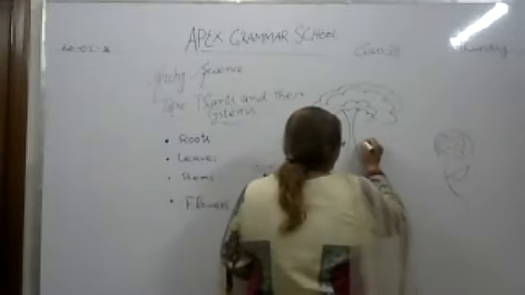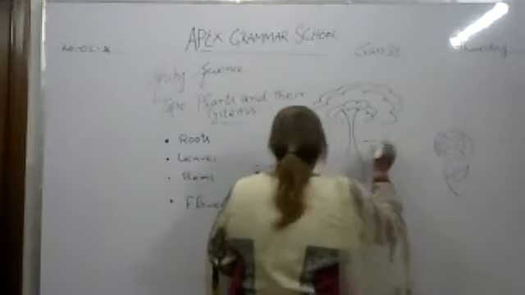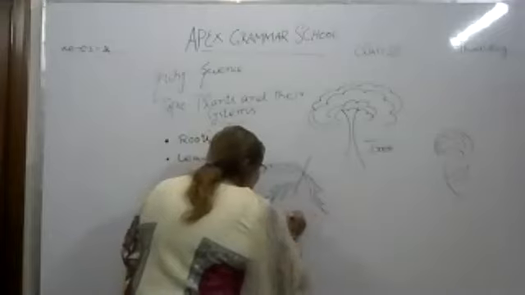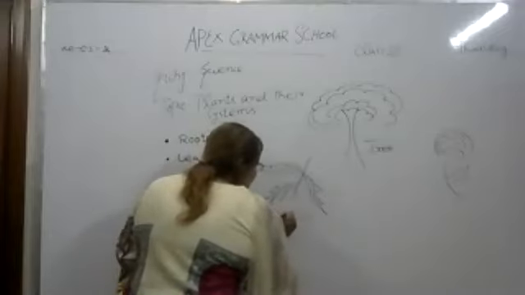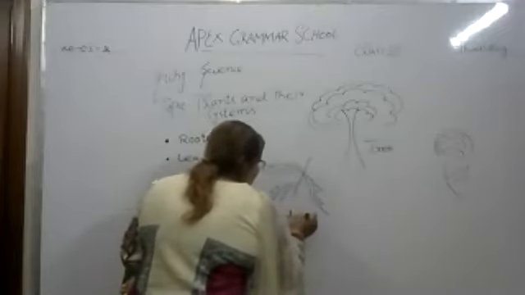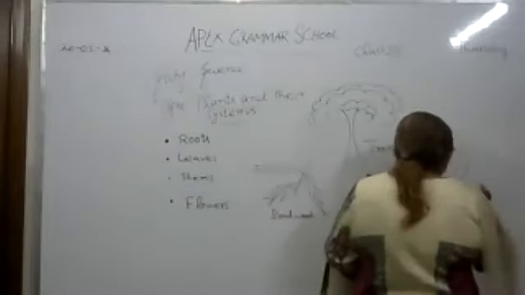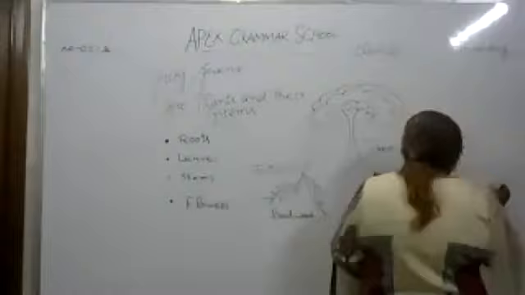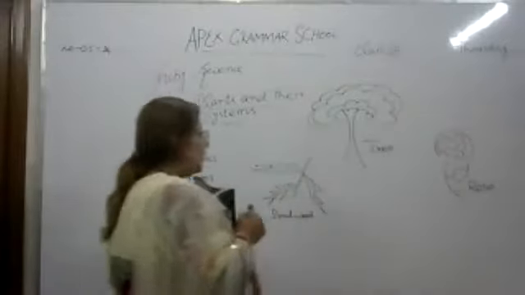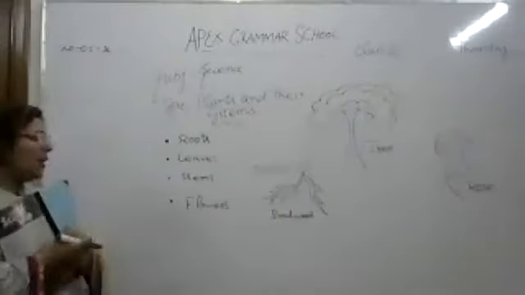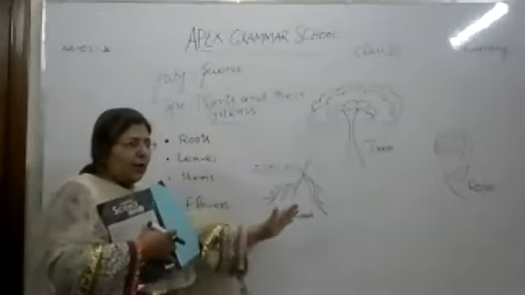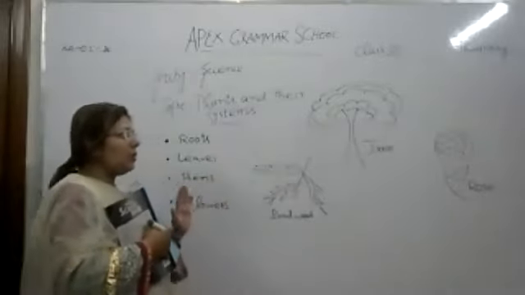This is a tree. This is a palm tree plant. And this is a rose. If we see these diagrams, we can say that these are plants, but they are different from each other.